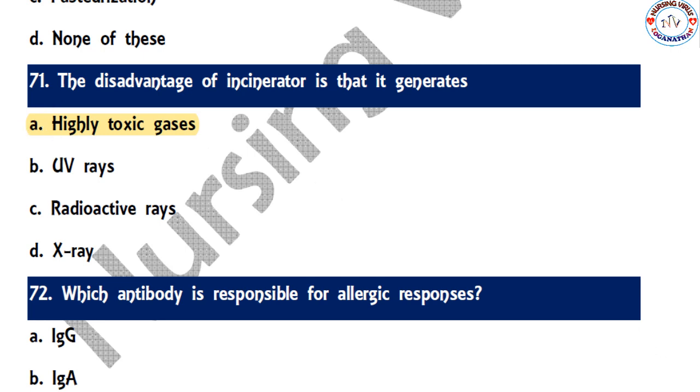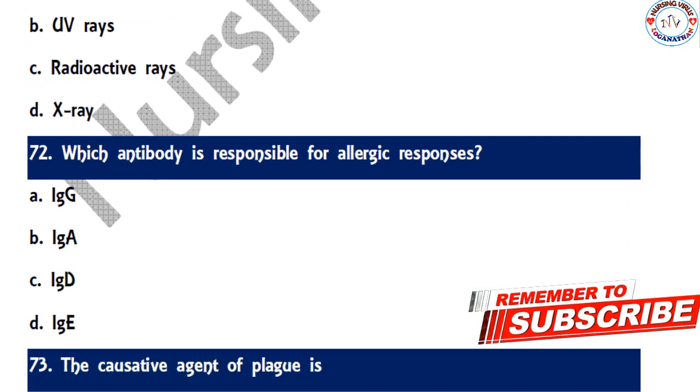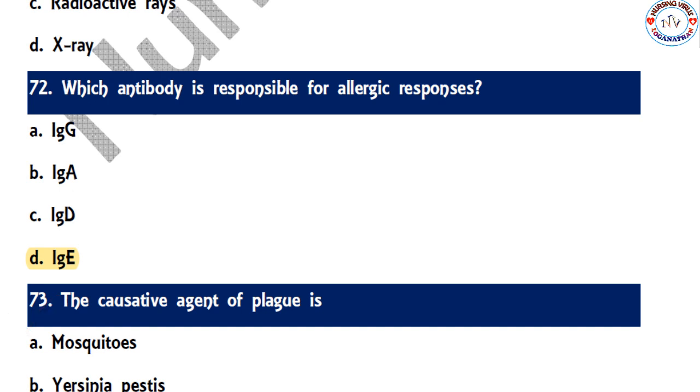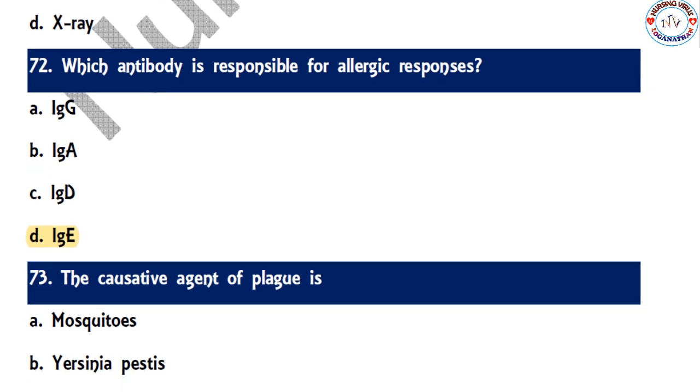So the next one: which antibody is responsible for allergic response? IgG, IgA, IgD, or IgE. So the correct answer is IgE. IgE is commonly responsible for all kinds of allergic reactions in the human body.